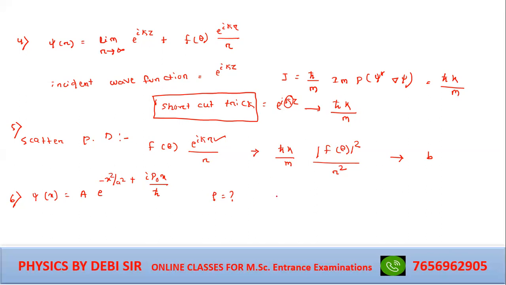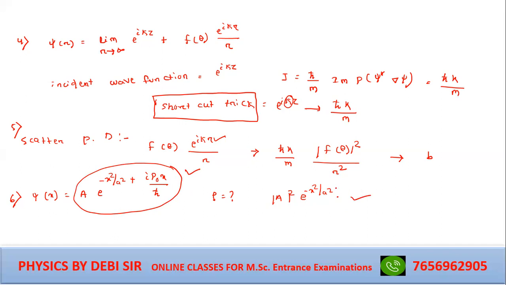Very good. I'm proud of you. This is mod A square e to the power minus x square by a square. No need to solve this type of question. If you know the shortcut trick, it is very easy to get the answer. Just put the shortcut trick for this type of wave function. I have already discussed in class how to do it. If you put it in, you will get the answer.